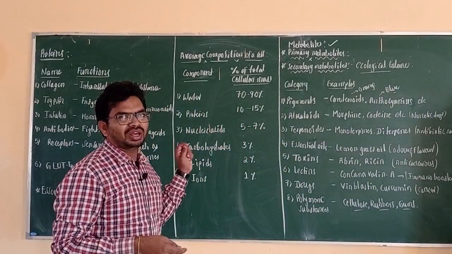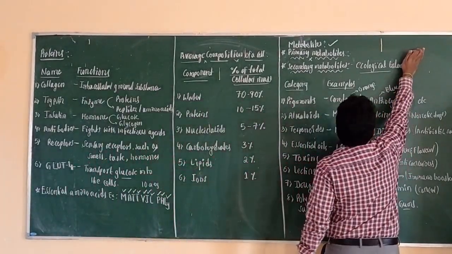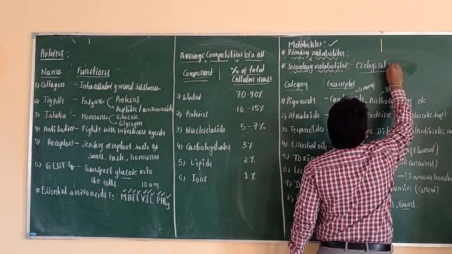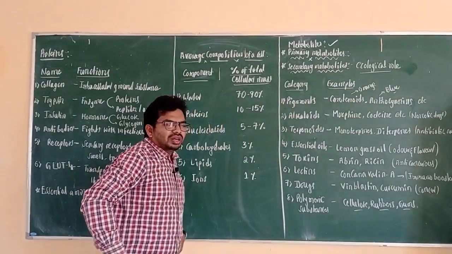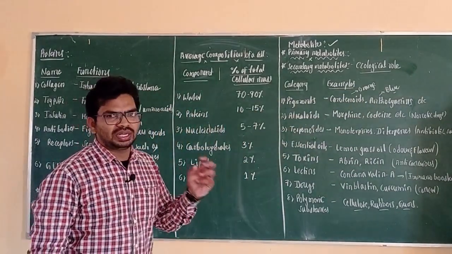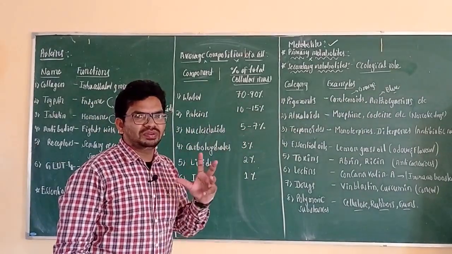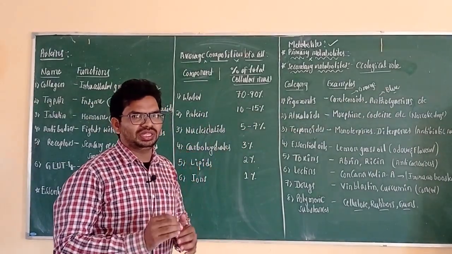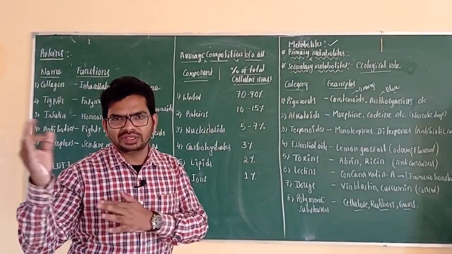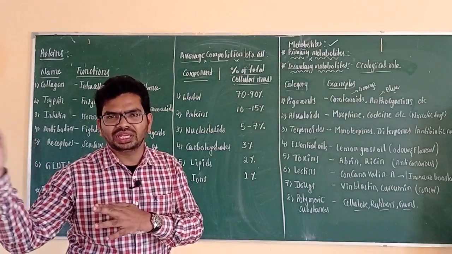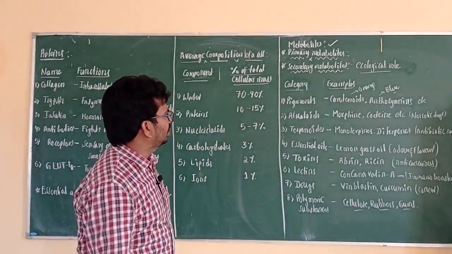They have an ecological role. What is the ecological role? For pollination, the flowers have to attract the pollinator, and these pigments are mainly responsible for attracting pollinators. Then only pollination will happen, and continuation of the species. If pollination happens, then only reproduction happens and the next generation can grow. That is the main function of this secondary metabolite.